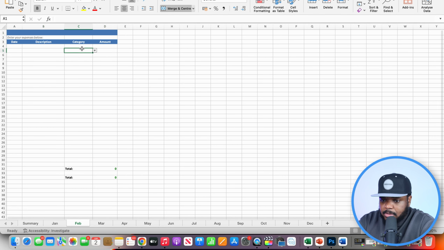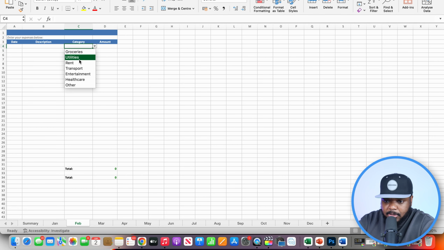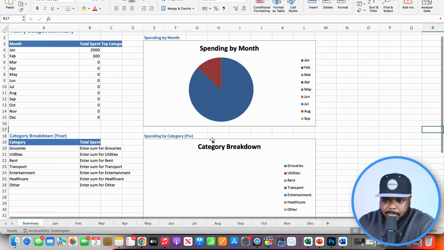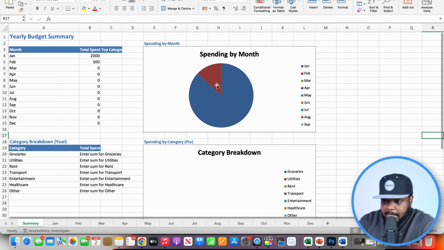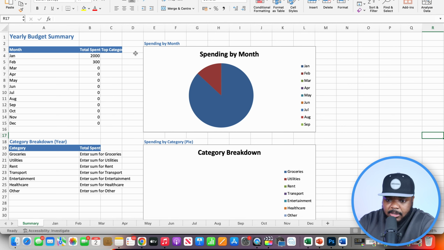If I go over to February, I'm just going to put utilities. In this case, I'm going to say utilities was around $300. If I go back over to the pie chart, again, you could see that it's now updated. In addition to that, this breakdown over here is also updating as well. So I'm sure that you get the point as to how you can build a spreadsheet with the help of tools like DeepSeek as well as other ones like Julius.